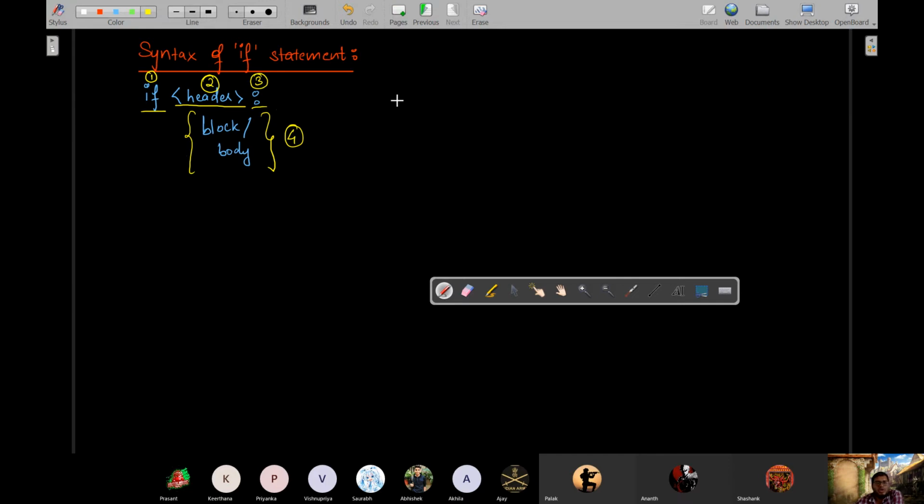ठीक है, सो अब इसको हम इधर लेवल की तरह देख लेते हैं। First one is keyword that is fixed। Okay, suggesting start of conditional statement, if conditional statement।